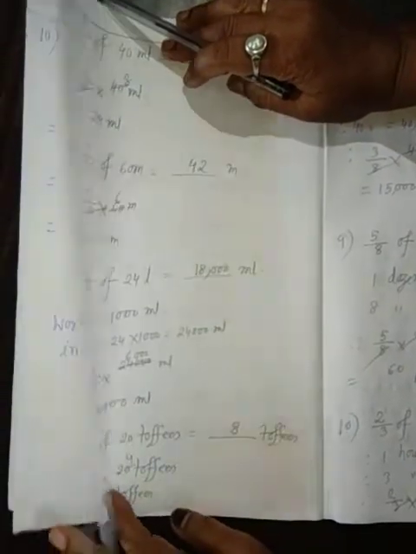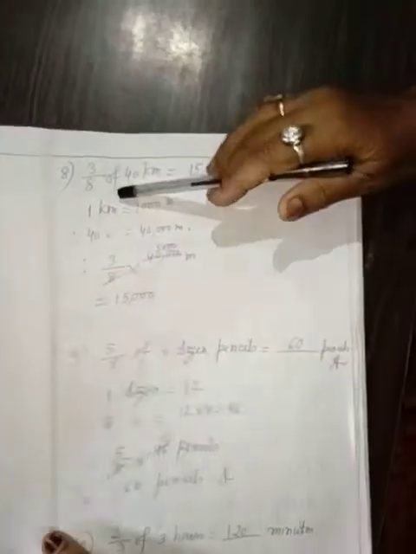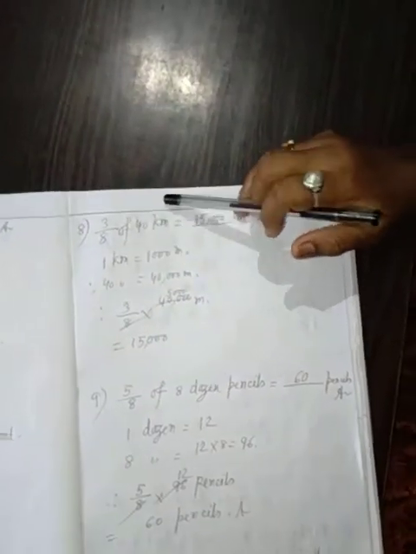That is 2 by 5 into 20 toffees. That is 5 4 ja 20, 4 2 ja 8 toffees. 8 toffees. Answer. 8. 3 by 8 of 40 kilometer.